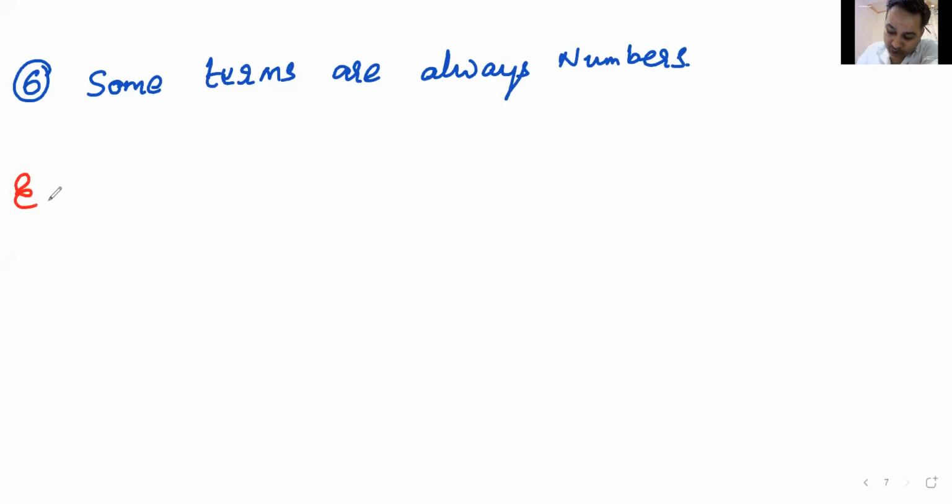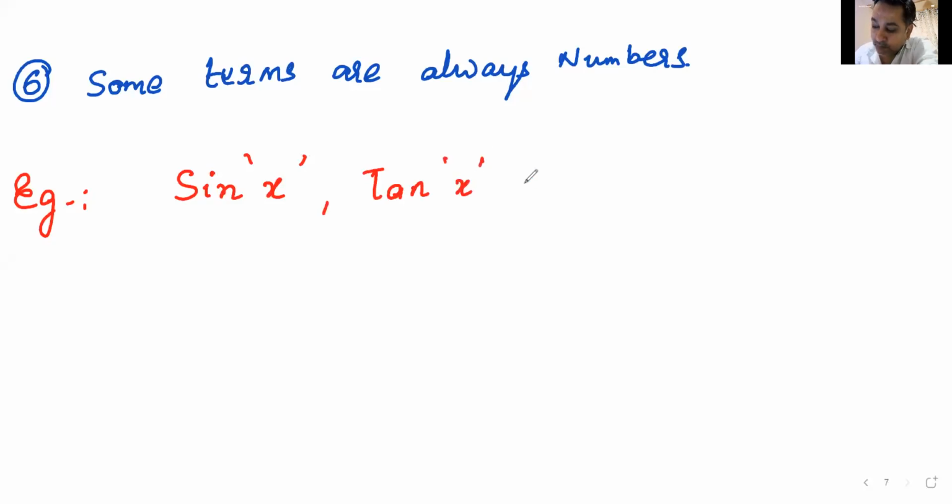Suppose you have sine of, you understand the meaning of sine? Trigonometric ratio sine, cos, tangent, tan, cosec. Okay, so you have sine of x, or you have tan of x, or you have cos of x, or you have log of x, or you have something known as natural log.